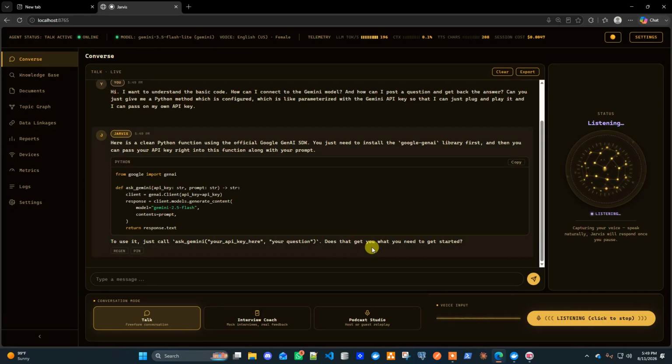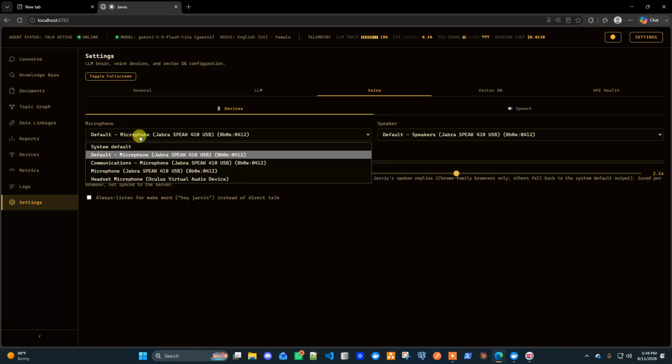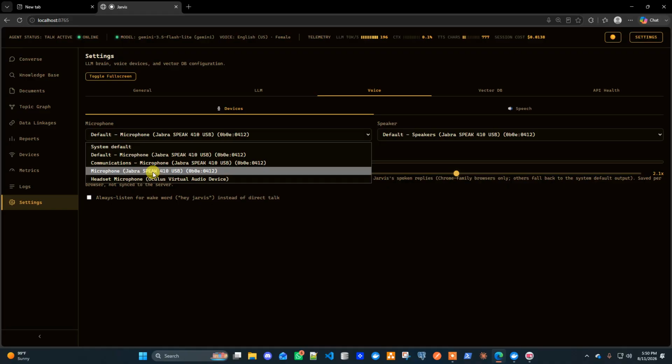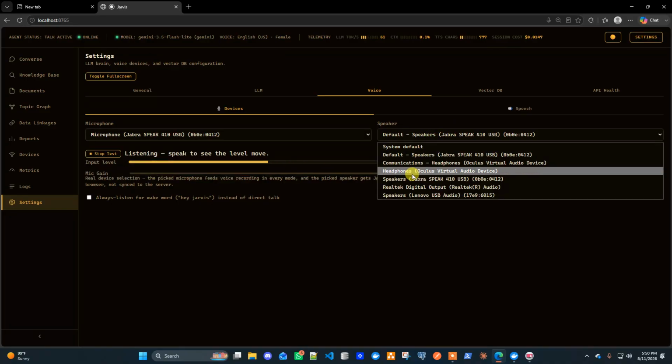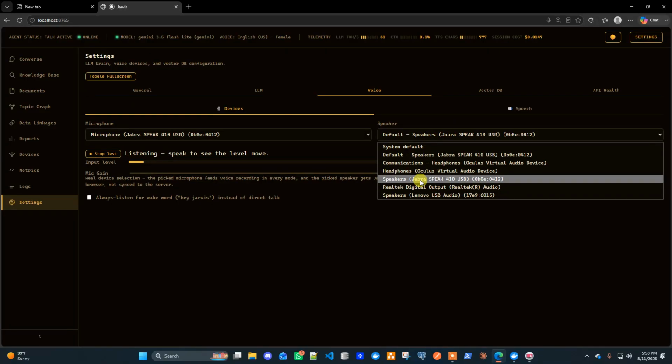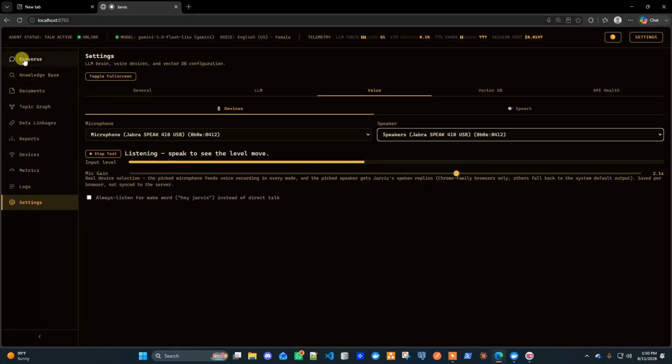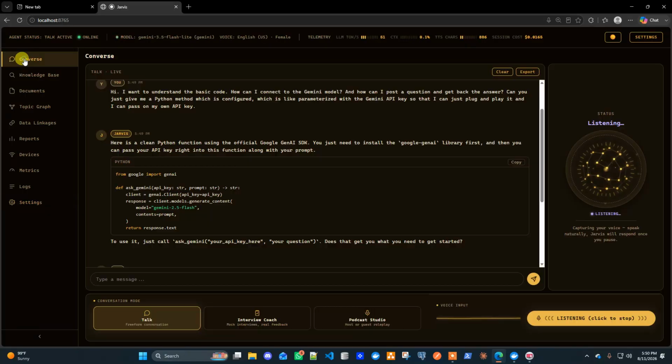So we got the output here. I think there is some issue with my connecting device because I have configured my Jabra external mic and speaker, but generally the functionality is working, but I did not hear it speak. Let me go back and see what happened here. Let me set the microphone to Jabra and the default speaker. Let me try this one. I just want to ensure that whatever it is saying is audible in our recording. That's what I wanted.